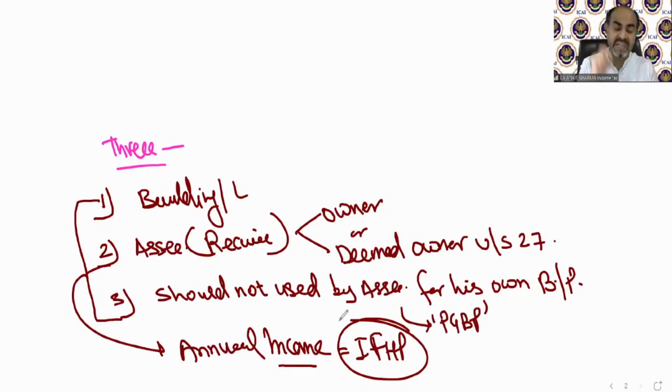And that building should not be used for your own business or profession. Then that income is going to be taxable. If it is an annual income, that is going to be taxable under income from house property. I hope it's clear till now because it's a very simple thing. Now we will discuss all these things one by one with our notes.